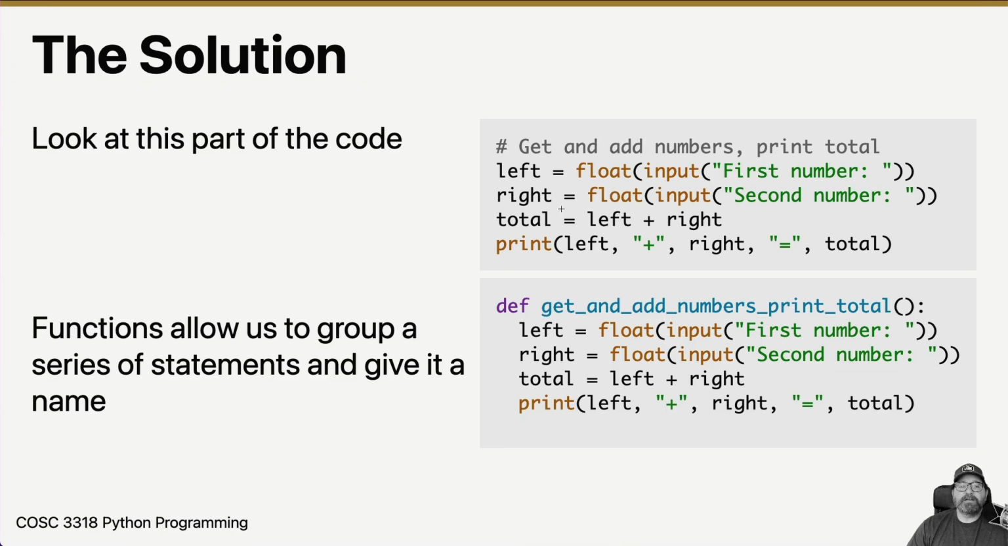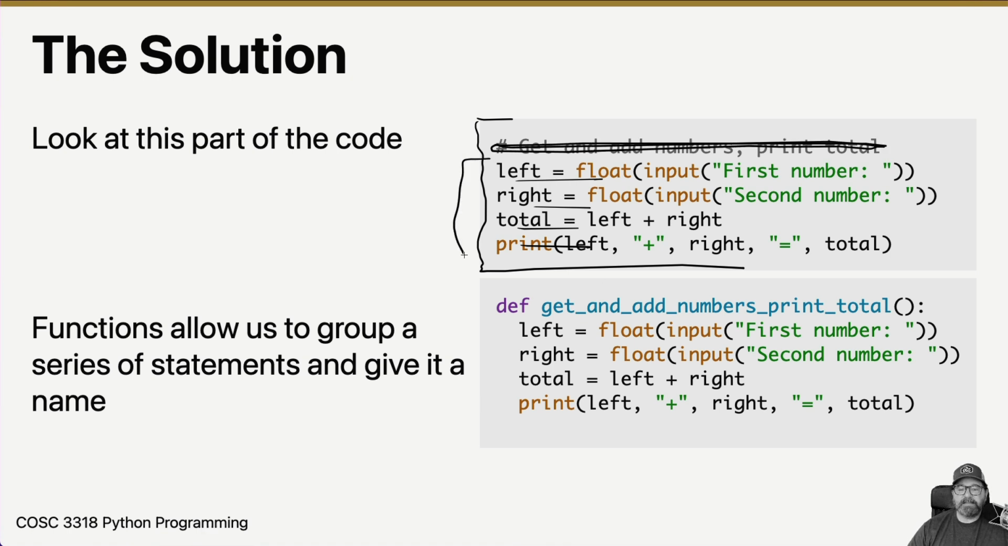So we're going to just jump right into functions. Let's look at this part of code here, which gets and adds the numbers, then prints the total. Four lines of code. Rather than using a comment to tell us what this does, we can take these four lines of code and put them into a function. We're going to figure out what a function is, how to use it and how to define it. I just want you to see what it looks like.